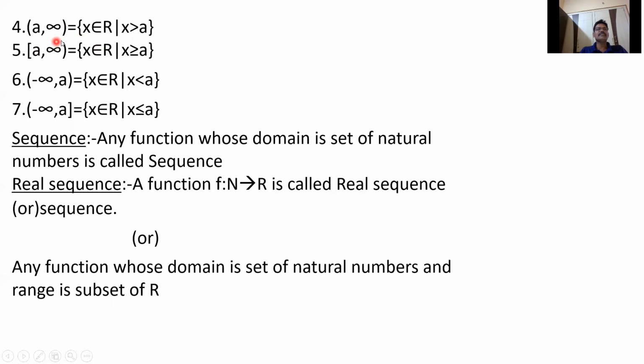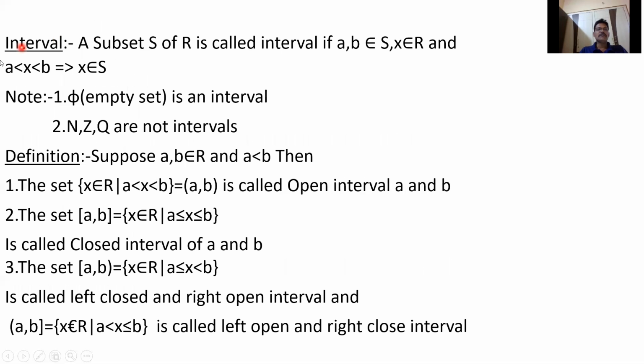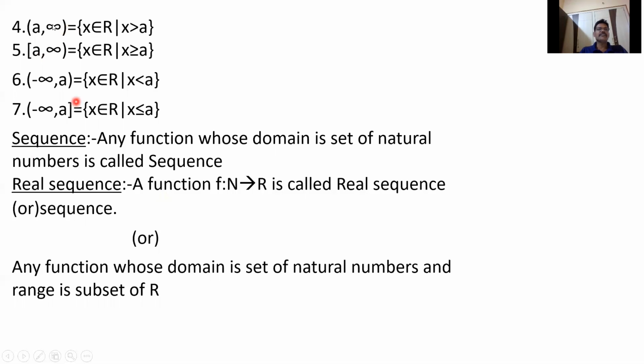Here, a less than x less than infinity. Actually, (a, b) means a less than x less than b, the set of all real numbers. So the set of all real numbers a less than x less than infinity means x greater than a. Here [a, infinity) means a less than or equal to x less than infinity, that is x greater than or equal to a.